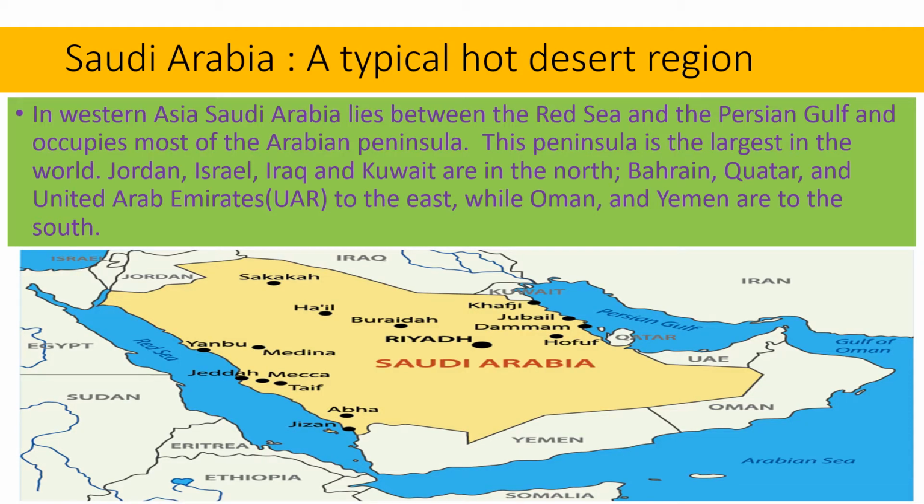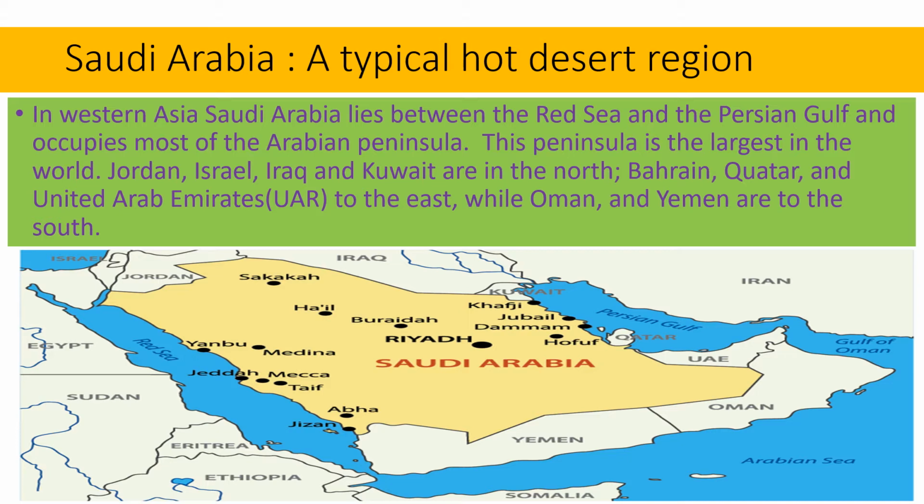Saudi Arabia. We will study about this region. This is a typical hot desert region. In Western Asia, Saudi Arabia lies between the Red Sea and the Persian Gulf and occupies most of the Arabian Peninsula. Peninsula means surrounded by water on three sides. We know our India, the southern part, is surrounded by water on three sides, that is the Indian Peninsula, and here is the Arabian Peninsula, and it is the largest in the world.